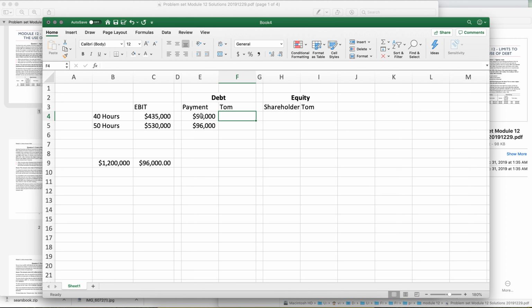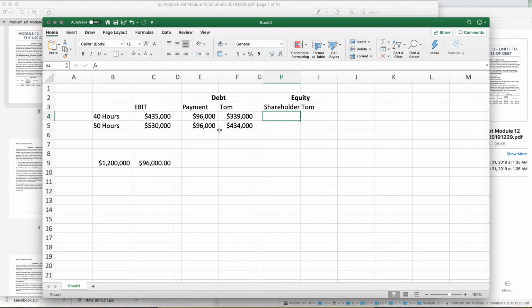If he has to pay 96,000 and he makes 435,000 using 40 hours a week, the leftover, the payment that Tom gets to keep, is 339,000. So he made 435, he had to pay his debt, and he got to keep 339. Doing the same thing here, he made 530,000. He has to pay 96,000, and so therefore he gets to keep 435.